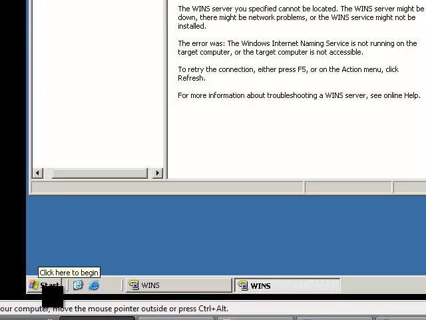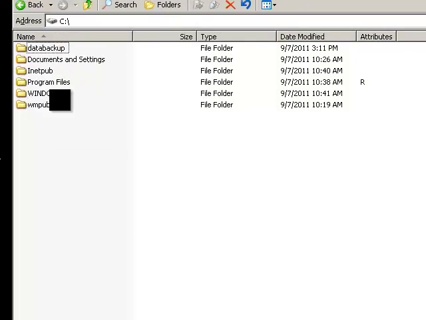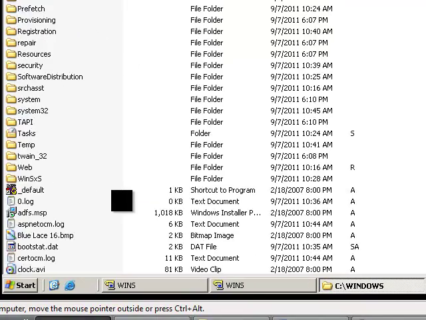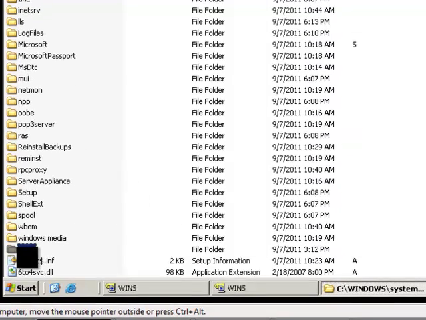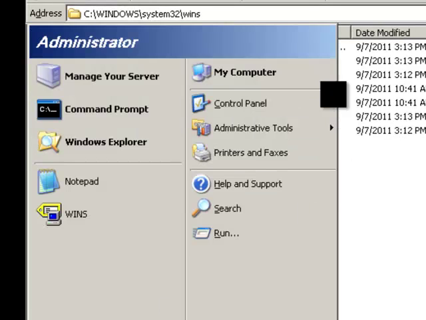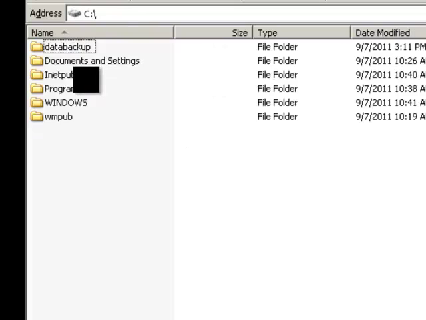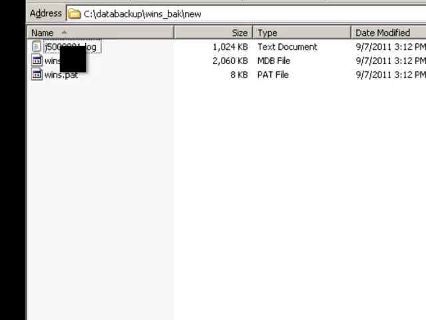So earlier it was in System32 and then WINS. So we go there. There's data backup. So it says we have to delete these three in the original path.